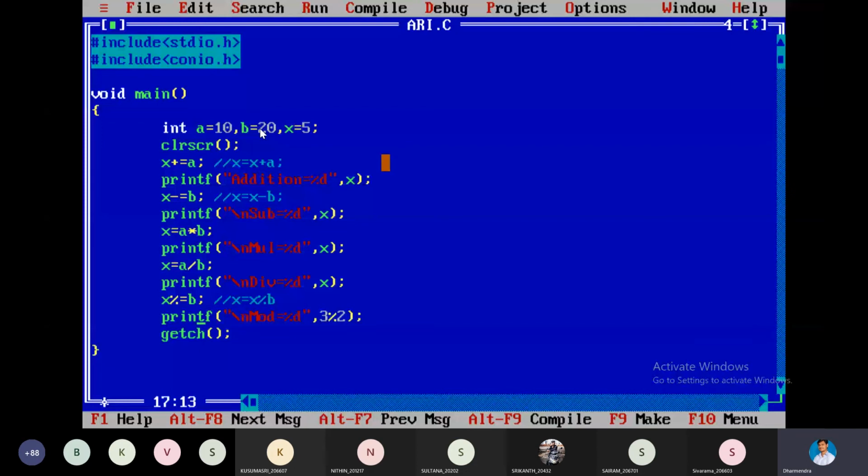This is the meaning. Directly you can execute. These are the assignment operators which we are having: equal, plus equal, minus equal, multiplication equal, division equal, modulus equal. All these are assignment operators, simply for assigning the values. The meaning also we have seen.